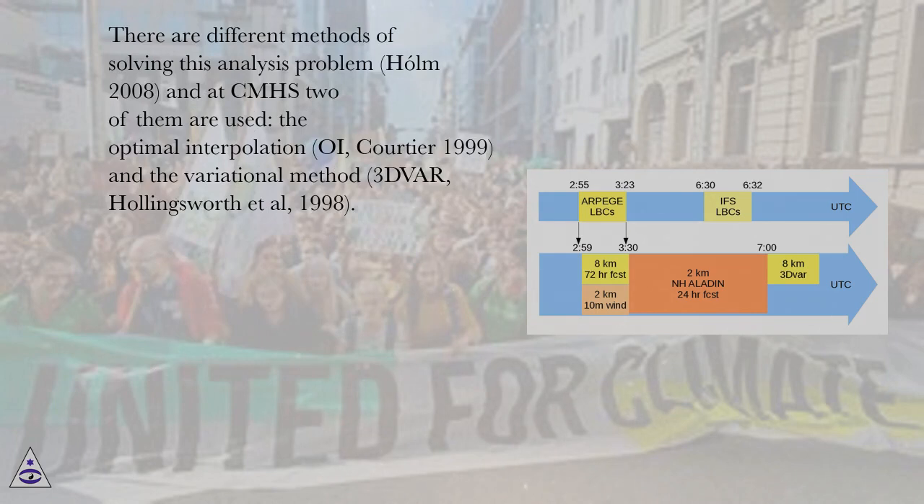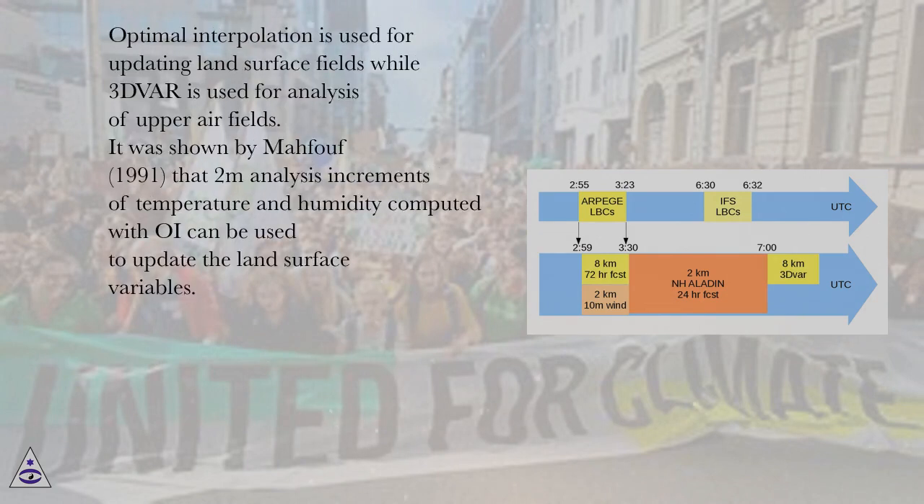There are different methods of solving this analysis problem, Holm 2008, and at CMHS 2 of them are used, the optimal interpolation, OI, Cordier 1999, and the variational method, 3DVAR, Hollingsworth et al., 1998. Optimal interpolation is used for updating land surface fields while 3DVAR is used for analysis of upper air fields. It was shown by Mahfouf, 1991, that 2 meters analysis increments of temperature and humidity computed with OI can be used to update the land surface variables.